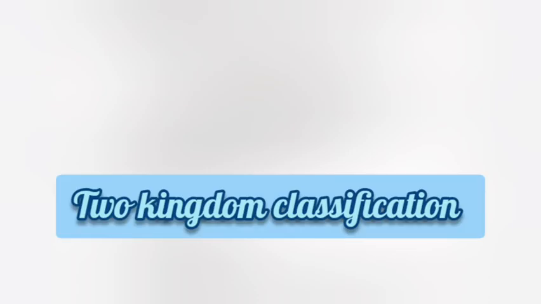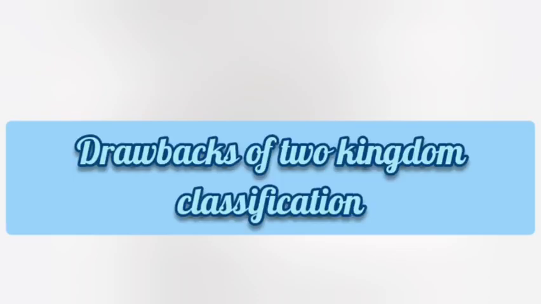5. Two-kingdom classification. Proposed by Carolus Linnaeus, he divided all living organisms into two kingdoms, Kingdom Plantae and Kingdom Animalia. 6. Drawbacks of two-kingdom classification.